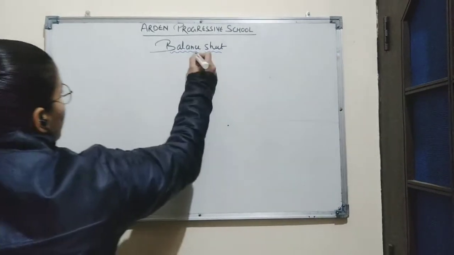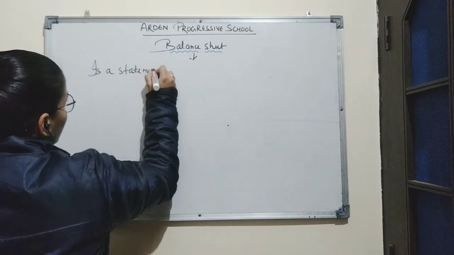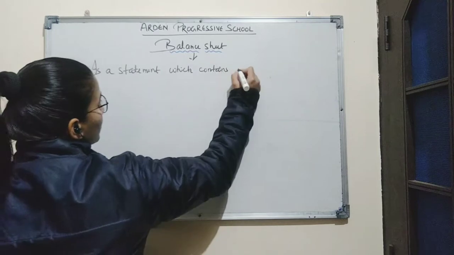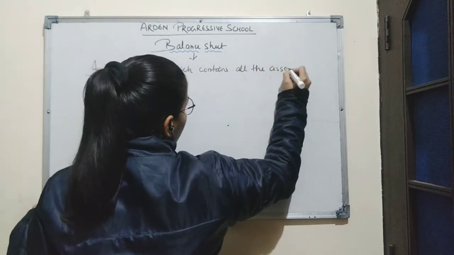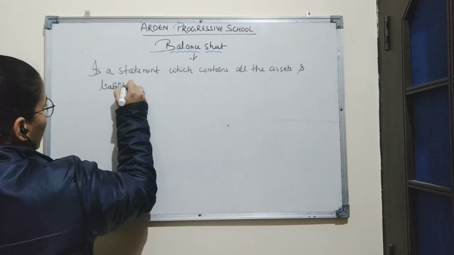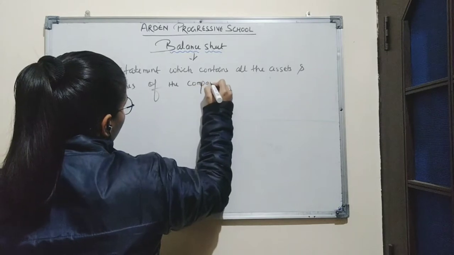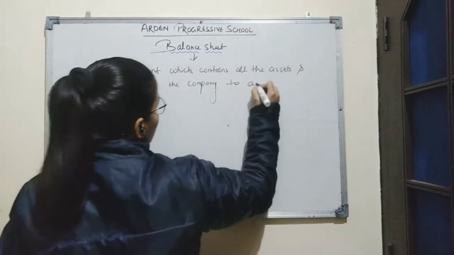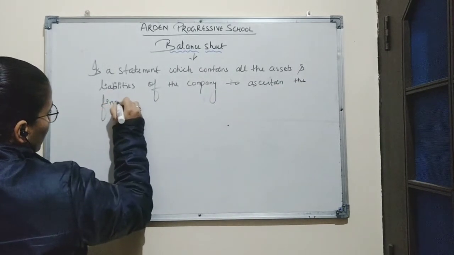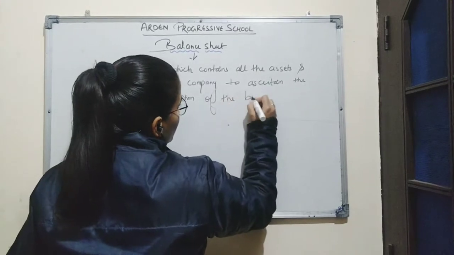So we can say balance sheet is a statement which contains all the assets and liabilities of the company to ascertain the financial position of the business.